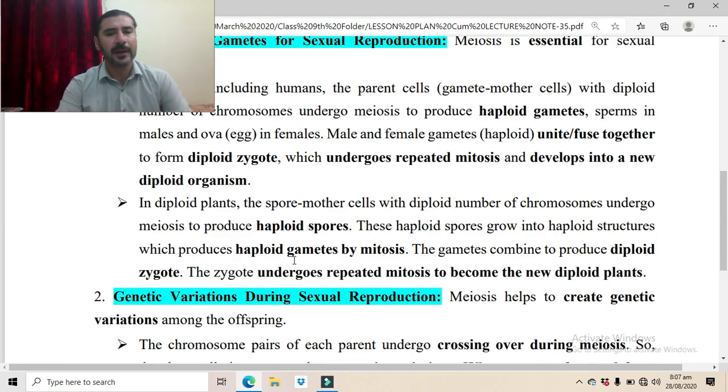The gametes combine to produce diploid zygote, and then the zygote undergoes repeated mitotic divisions to become the new diploid plant.